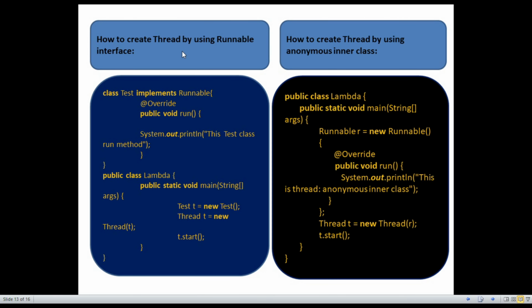This is normal Java multi-threading. How to create a thread by using the Runnable interface? This is a normal class that implements the Runnable interface. Inside it, override the run method, and then in the main class Lambda, we create a thread object and the start method is executed. How to create a thread by using an anonymous inner class? Inside the main method we create a Runnable interface object. Inside the Runnable object we override the run method, and then a thread object is created and the start method is executed.